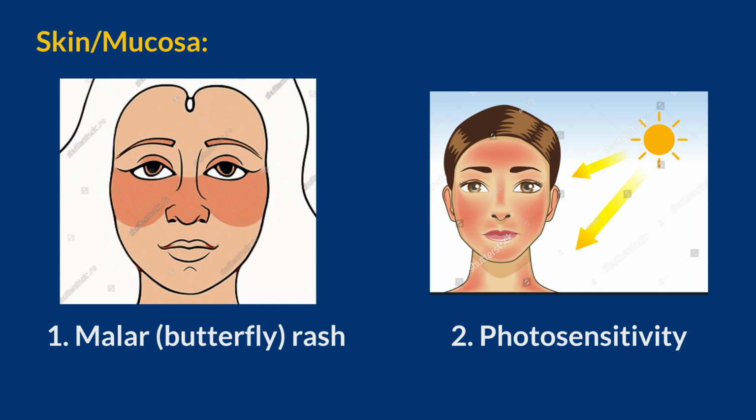Skin manifestations of SLE. 1. Malar butterfly rash is a characteristic facial rash that covers the cheeks and bridge of the nose, resembling a butterfly's wings. It is often erythematous, flat, and can be triggered by sun exposure. 2. Photosensitivity. Photosensitivity refers to an abnormal reaction to sunlight, leading to skin rashes or exacerbation of existing lesions. Patients with SLE often report that sunlight triggers or worsens their skin manifestations, making sun protection essential for management.